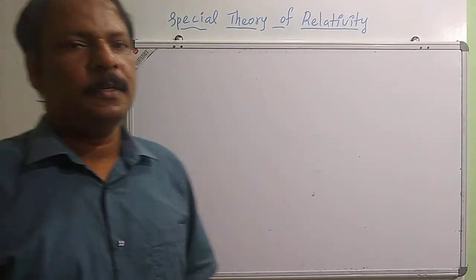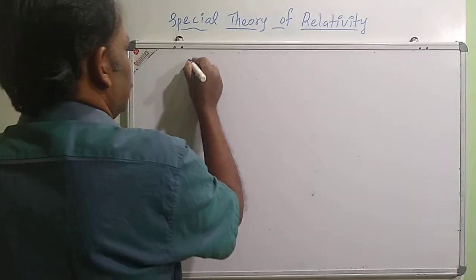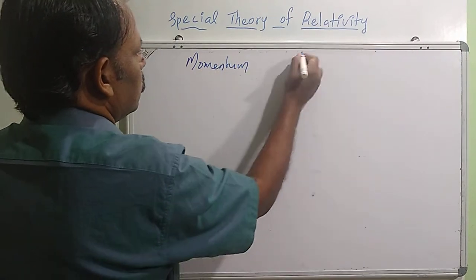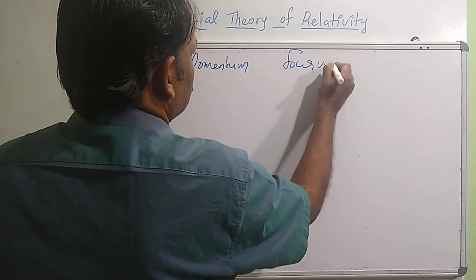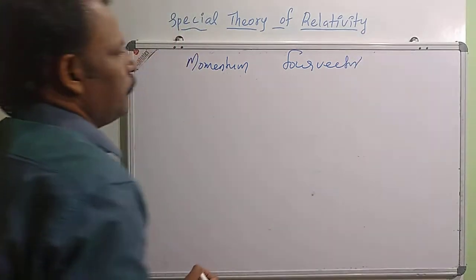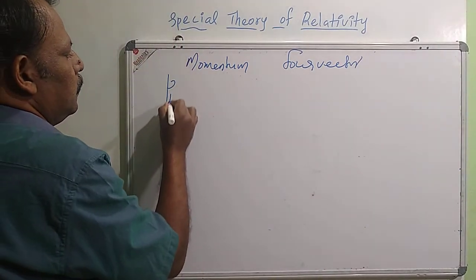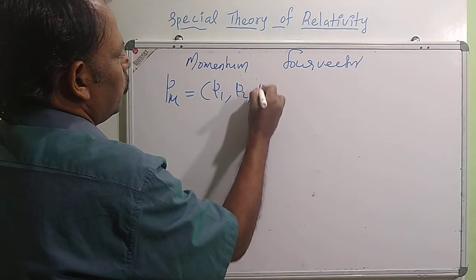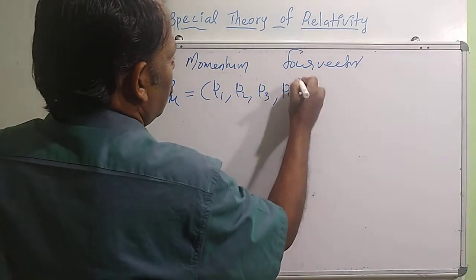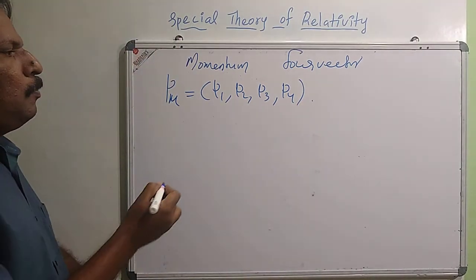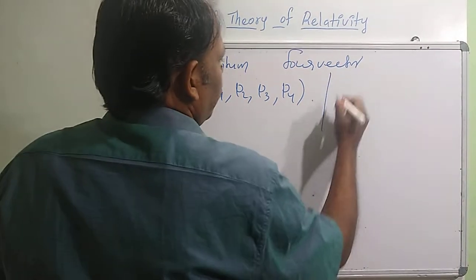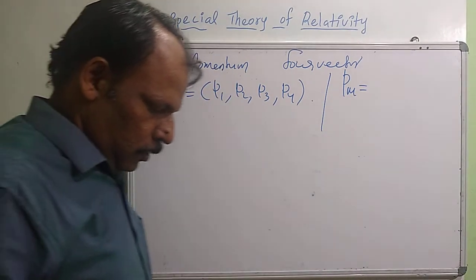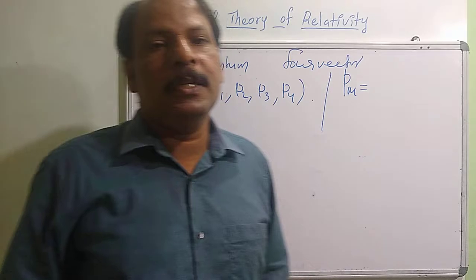Now we discuss the momentum four-vector. We represent it by P mu, and the components we can write as P1, P2, P3, P4. We define the momentum four-vector as follows: we know momentum is mass times velocity.